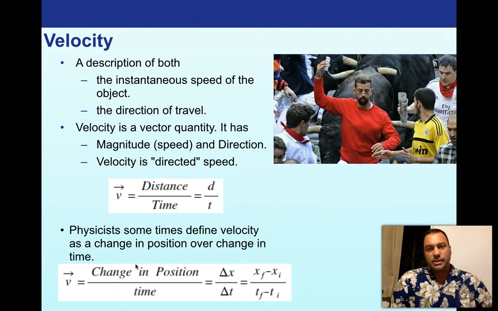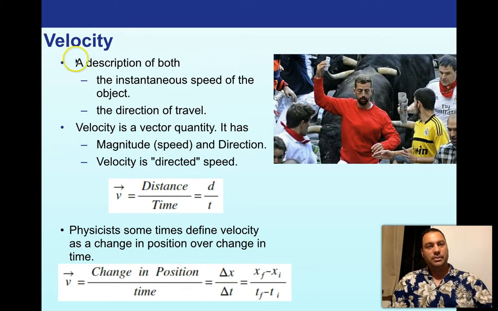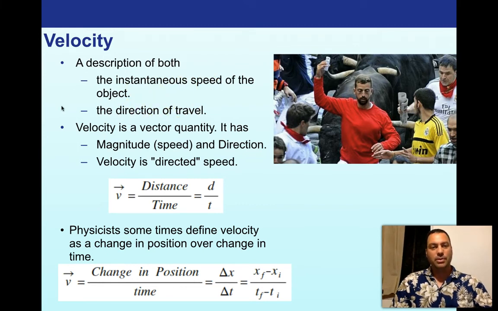So now we have velocity. You might be thinking to yourself, velocity and speed, same thing, right? We actually define them very differently in physics. Velocity is a description of both the instantaneous speed of the object and the direction of travel. Whoa, wait a minute, we've got a speed and a direction. You can already see where this is going. Velocity is a vector quantity. Remember, speed was a scalar. Velocity is a vector. It has magnitude, which is speed, and direction. So velocity can be restated as just directed speed.